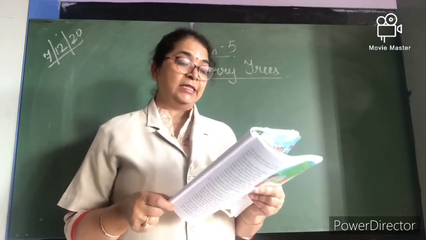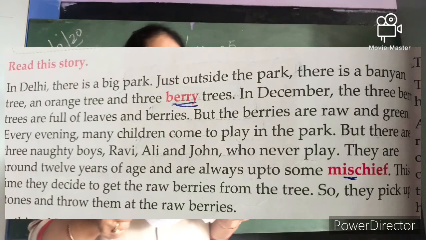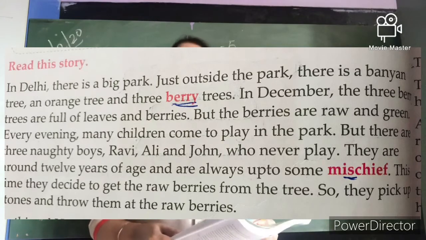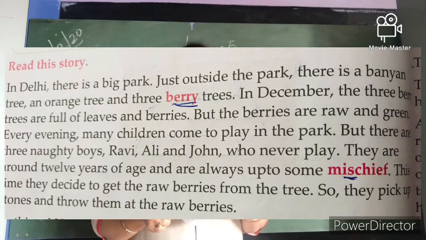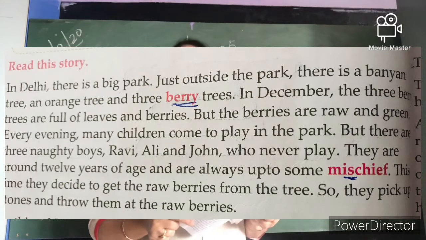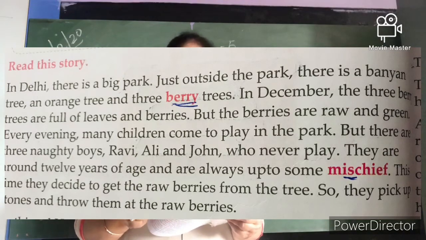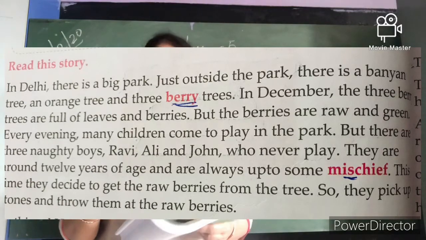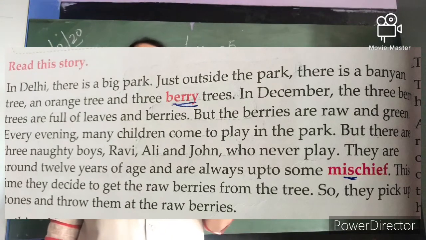In Delhi, there is a big park. Just outside the park, there is a banyan tree, an orange tree and 3 berry trees. Which place are we talking about? It is Delhi. In Delhi, what is there? There was a big park. And just outside the park, what was there? There was one banyan tree, one orange tree and three berry trees.